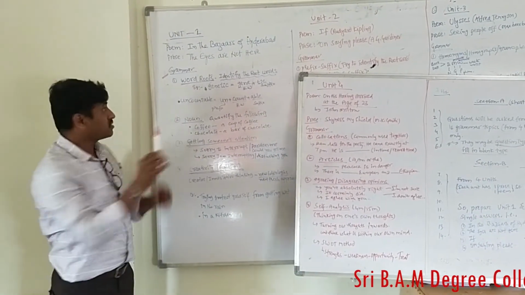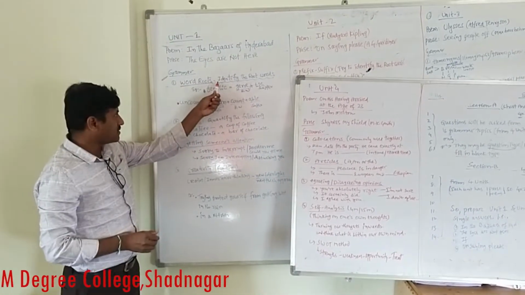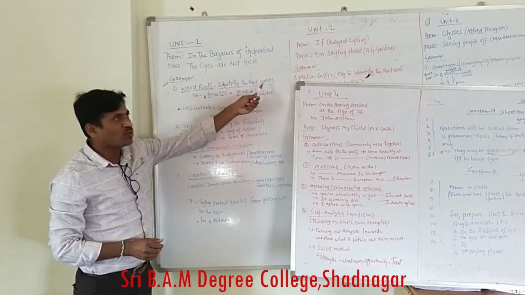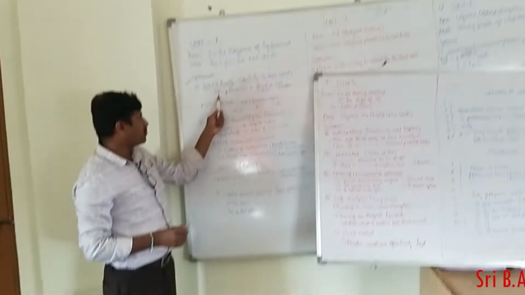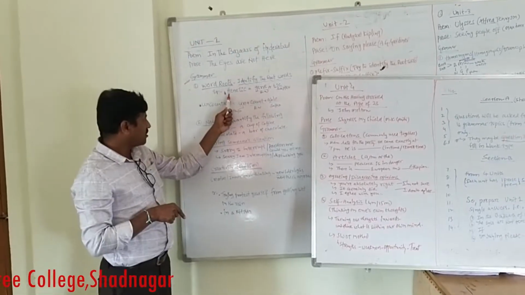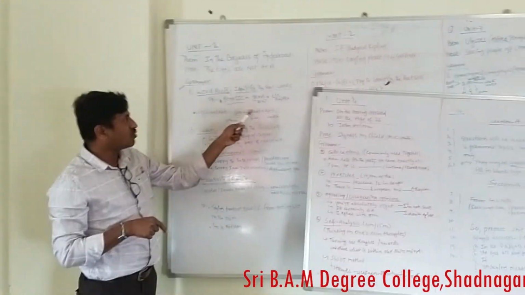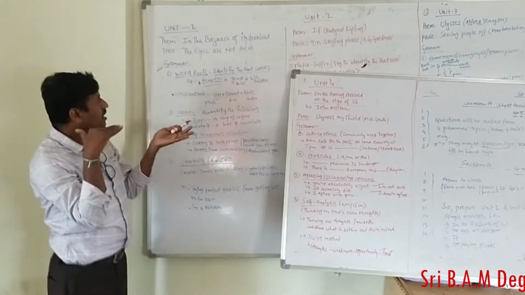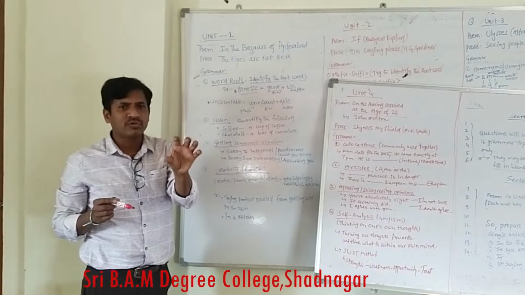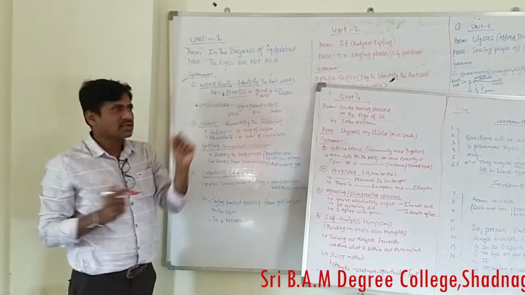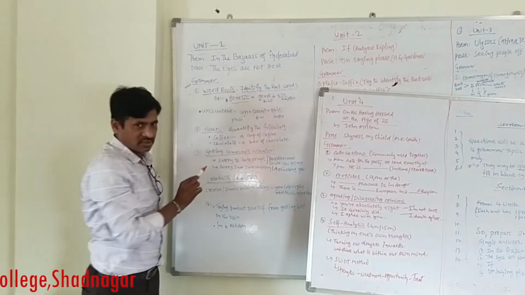So how will the questions be asked? Let me explain. The question is like this: identify the root words. For example, in the examination a word will be given like this: genetic. In the word genetic you have to identify the root word, and also the suffixes and any prefixes. Just identify the root words in the given words. So the question may be asked like this: identify the root words.